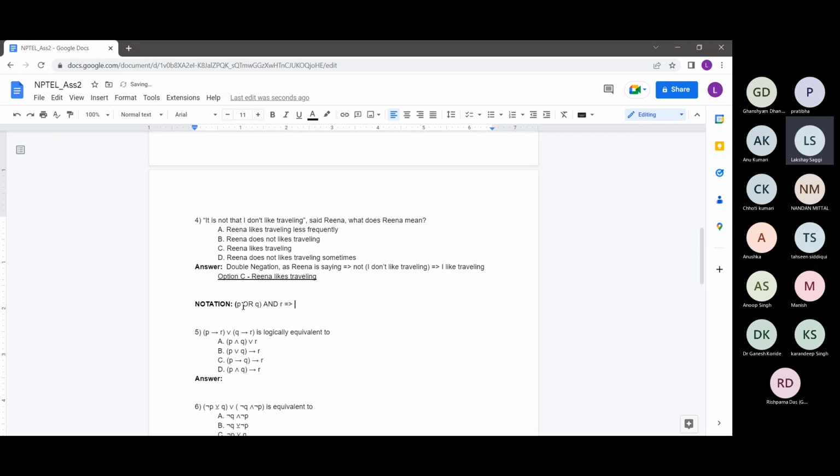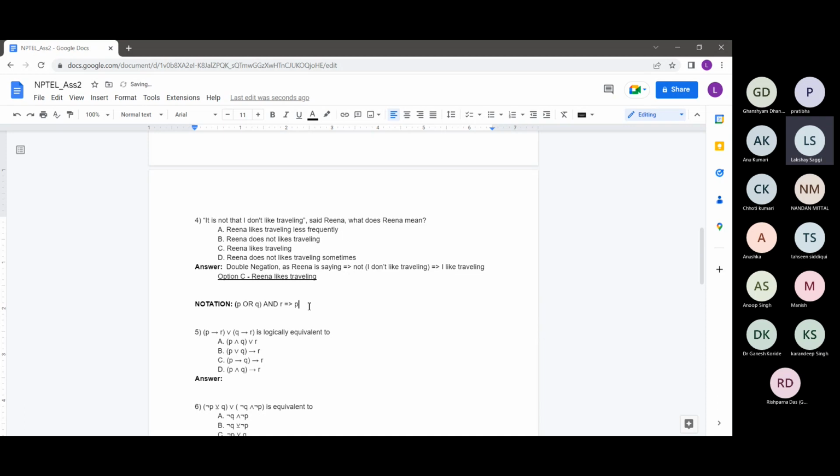For this notation, writing these ors and ands so many times is a little bit more time consuming, and it takes a little bit more space and essentially takes away the main crux of the argument. What you want to essentially see is these variables and how they are combining, not writing the notations of these ors and ands.